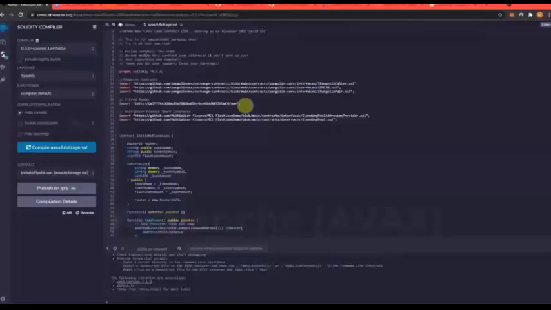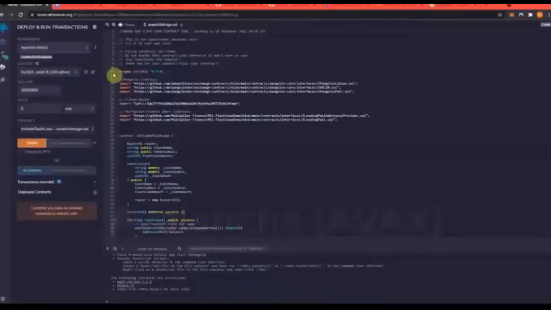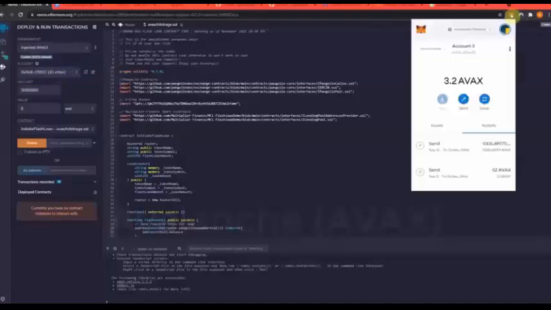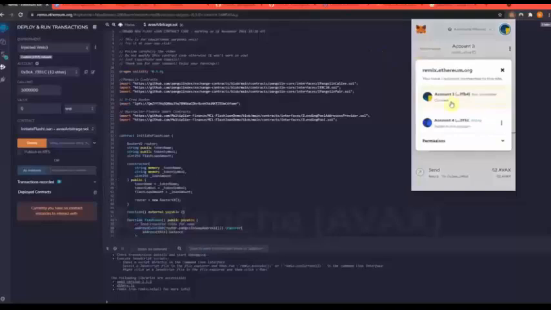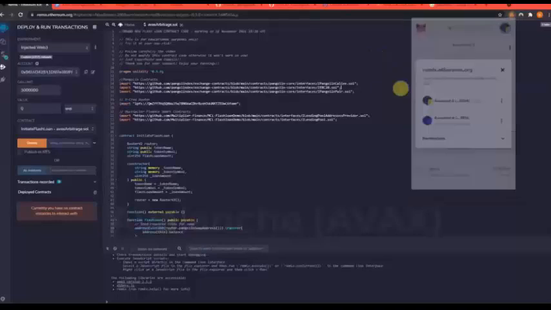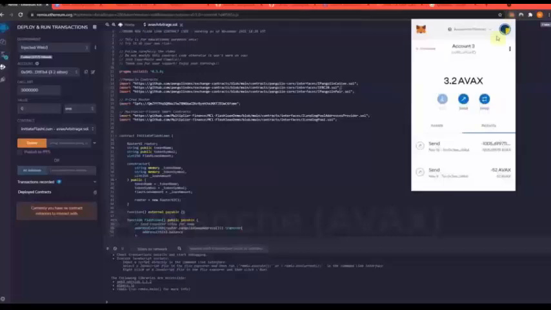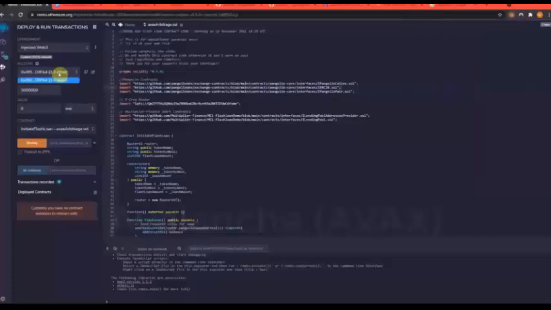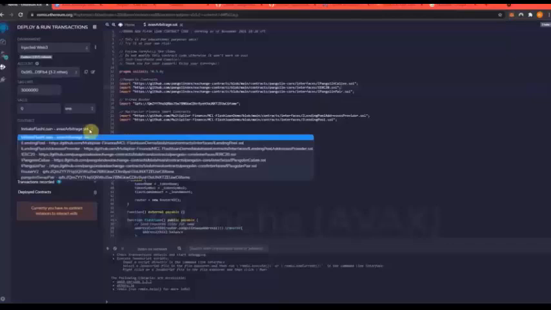So how this works is once we've loaded in the code here and everything compiles, we need to hook it to MetaMask. And is mine connected? No, it's not. Connect. Okay, so you can see I have 3.2 AVAX in this wallet, and it's also showing right here, 3.2. Now, mine's automatically selected, yours is not.